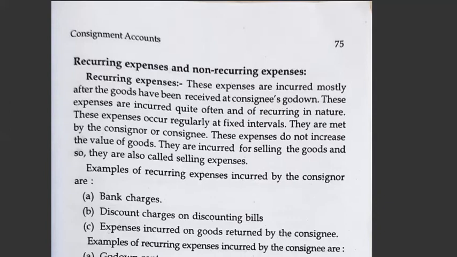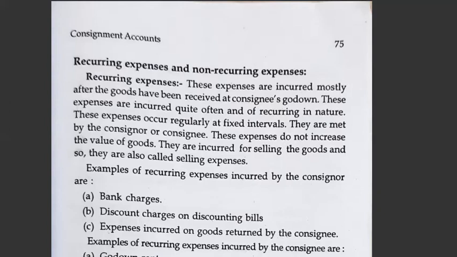See, recurring expenses are the expenses incurred mostly after the goods have been received at the consignee's godown. Consignor is a person who sends the goods. Consignee is a person who receives the goods. So what do recurring expenses mean?